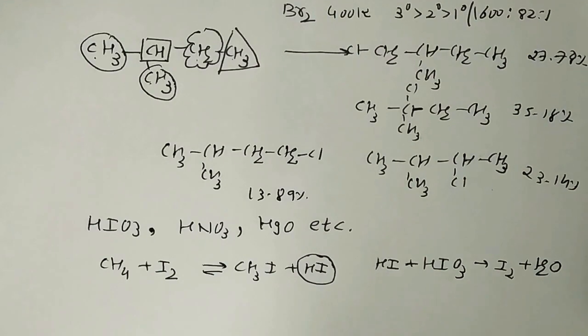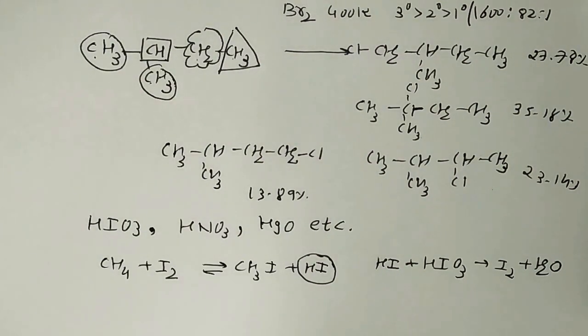This step is so exothermic that the energy released is larger than that required to break the C-C bond, thereby resulting in fission of the molecule. Direct fluorination of hydrocarbon may be carried out successfully by diluting F2 with an inert gas, but that is not much discussed in our book. So this is all about the free radical halogenation method.